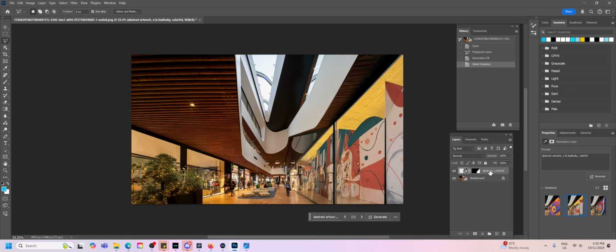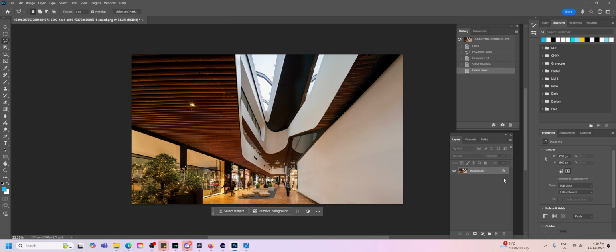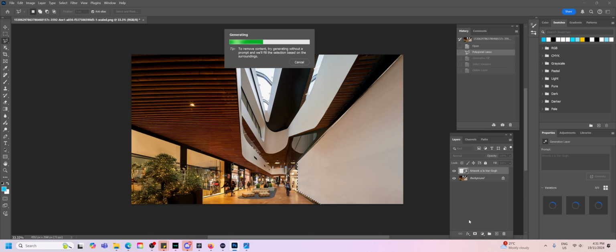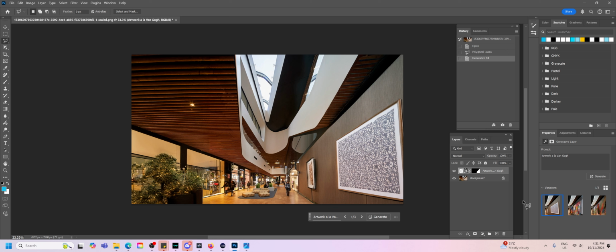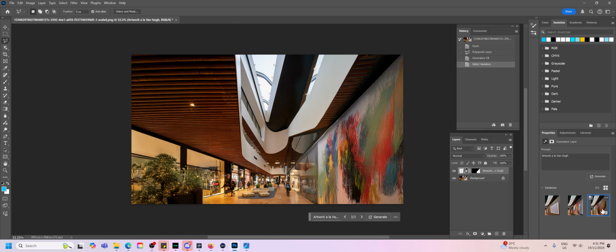Back in Photoshop, I can also save the other 2 if I want, but I'm going to continue with another prompt. I'm going to use History to go back to the Polygonal Lasso tool. Then type the prompt. The results are nowhere near the referenced artist's works. So I'm going to modify my prompt to be more specific.